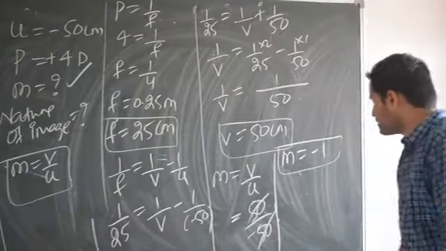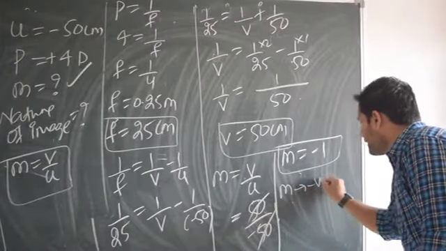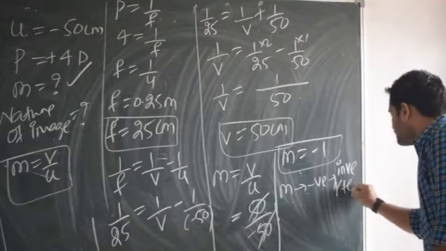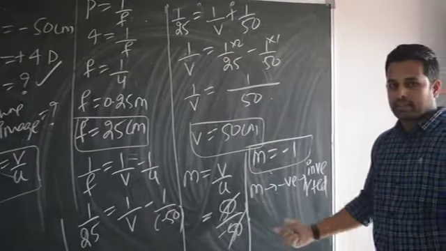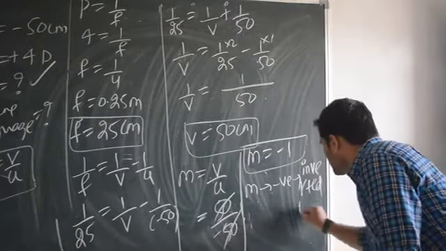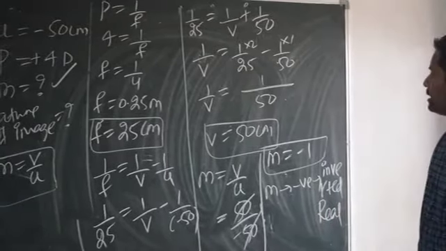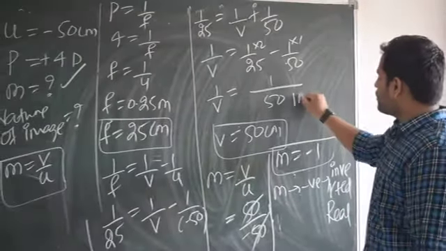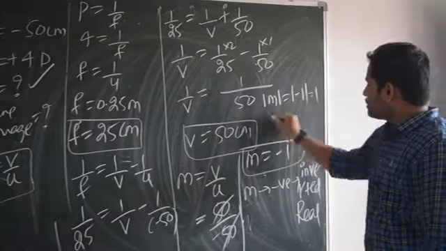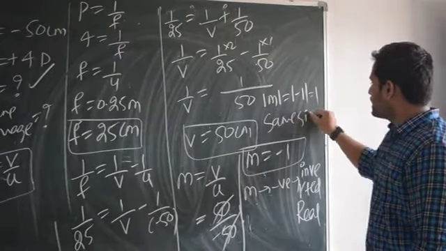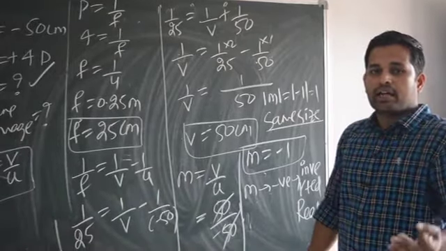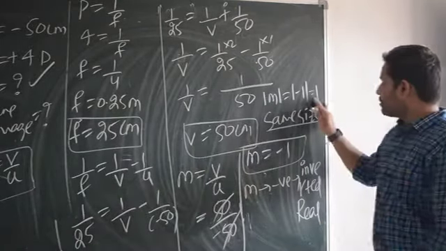What is the nature of the image? Tell me. M is negative. M is negative means how is the image? Of course the image is inverted. I have told you already all these details. M is negative means it is inverted. Next, inverted images are real. That also you know. Now the magnitude of M is equal to the magnitude of minus 1. Minus 1 means it is 1. So same size. Magnification I am getting as 1. Greater than 1 means enlarged. Less than 1 diminished. But equal to 1 means same size.